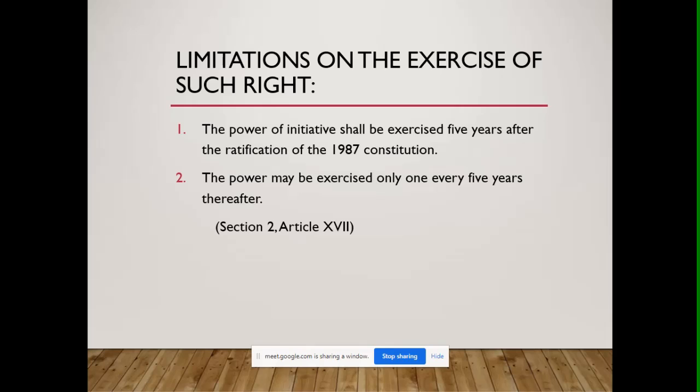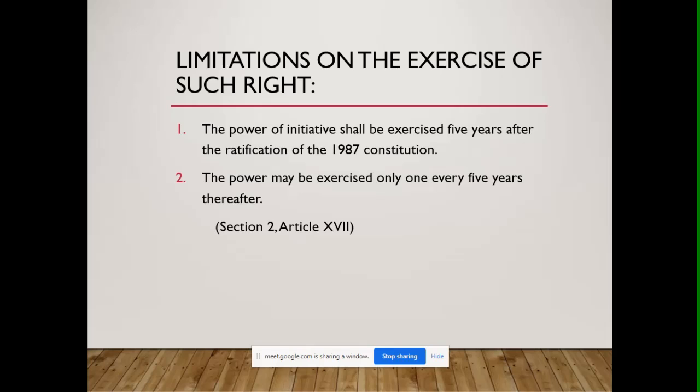We can now introduce amendments to the Constitution by initiative because it has been more than 5 years since the ratification of the 1987 Constitution. And the second limitation to the exercise of such right is that the power may be exercised only once every 5 years thereafter.